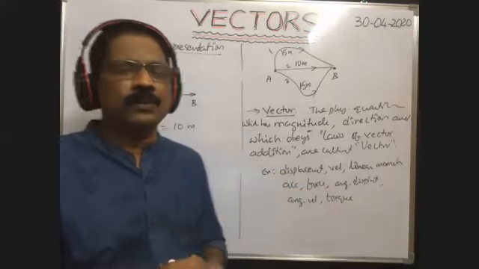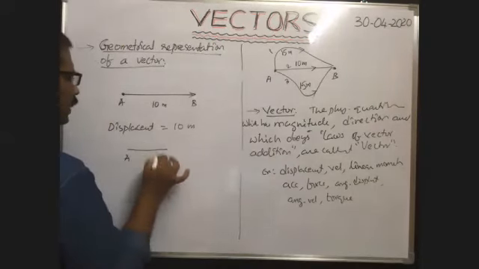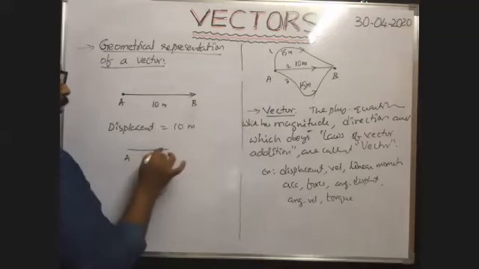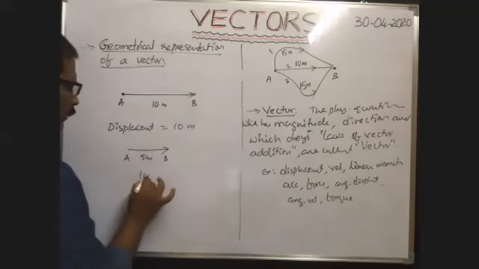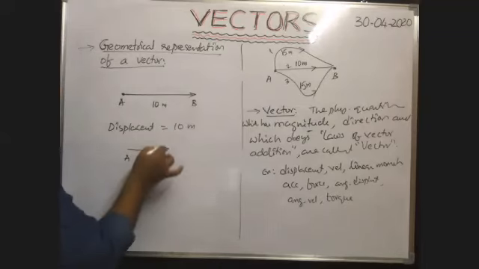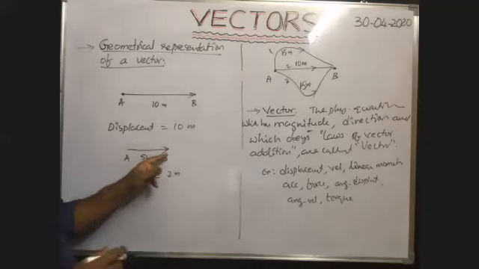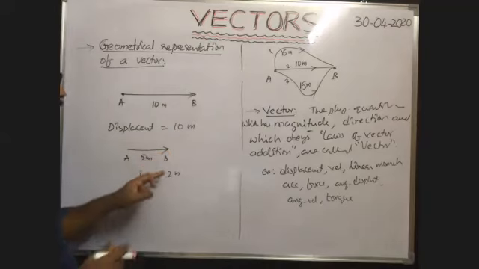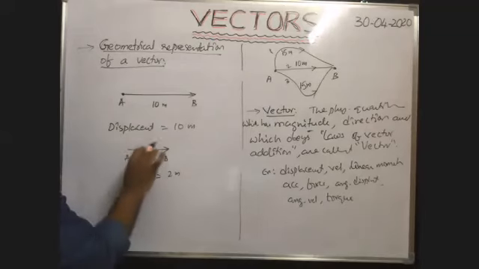Suppose we draw the arrow mark from A to B, because the body travels from A to B, whose length is say 5 centimeter. Then 1 centimeter is considered as 2 meters. Then 5 centimeter represents 10 meter. As the arrow head is towards B, the body travels from A to B through a distance equal to 5 into 2, that means 10 meter. That's why the displacement is 10 meter from A to B.